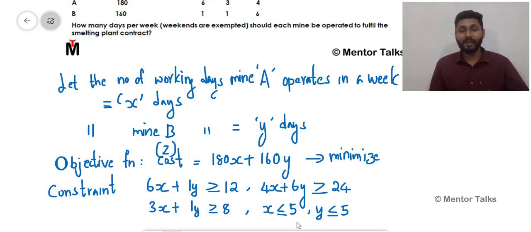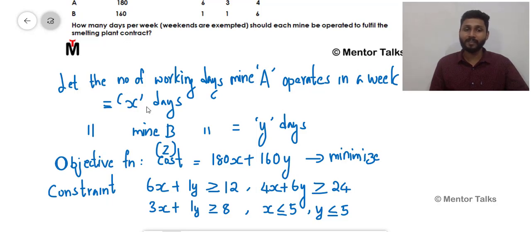In our previous session, I told you about non-negative constraints. Certain variables will not be negative under any conditions. Here the variables we are considering are days only. Can the days be negative? If we want, we can just keep one mine shut down. That means we are not operating one mine, say mine A is not operated at all. Even then, the minimum value it could take is 0. That means the minimum number of working days of any of these mines is going to be 0 only. You would never get negative values.